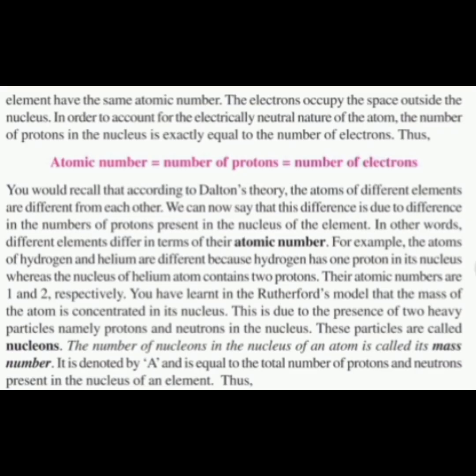Capital A refers to the nucleons, that is, the mass number. This is the thing you have to remember, and the formula for mass number is equal to the number of protons plus the number of neutrons.